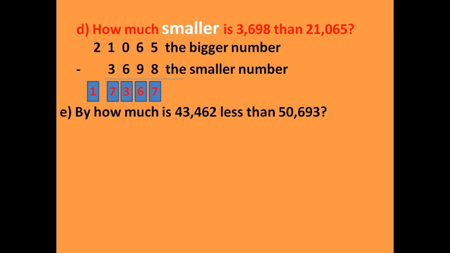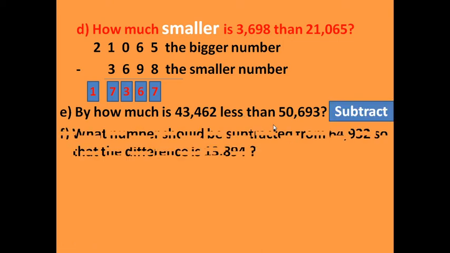Now E, by how much is this number less than that number? So here what we will do, now you know what we will do, we will subtract. So here, what number should be subtracted from this so that the difference is this.